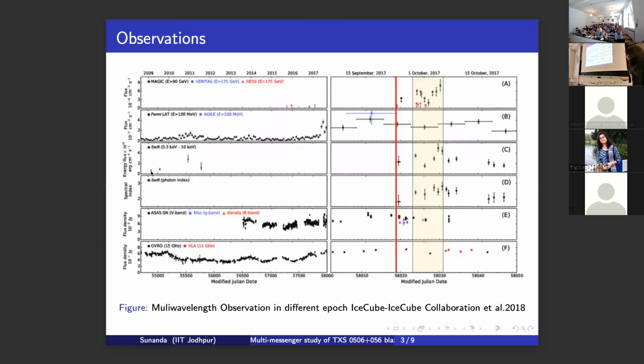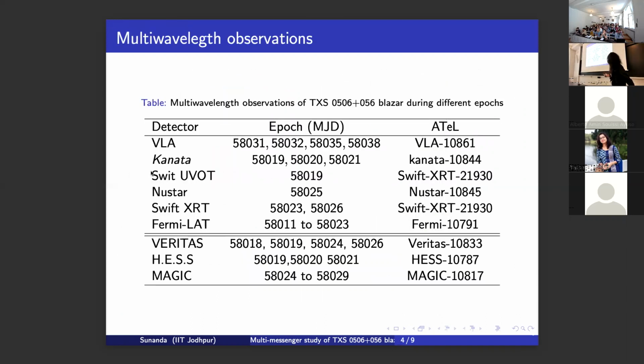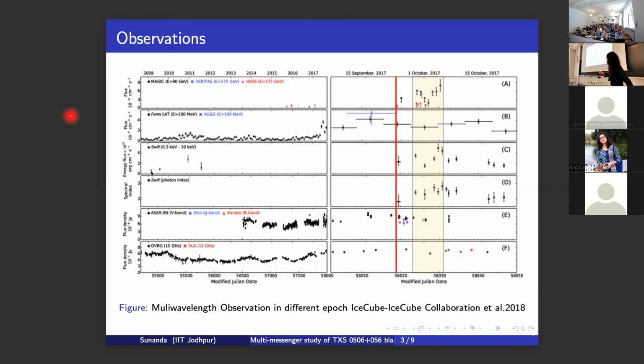Here you can see this event got observed in optical, in VLA, and also in Swift X-ray, and it also has Fermi.